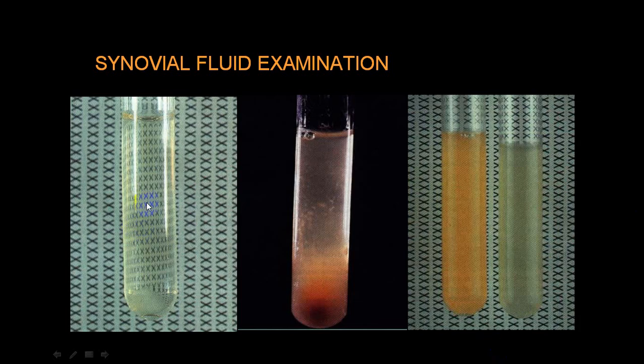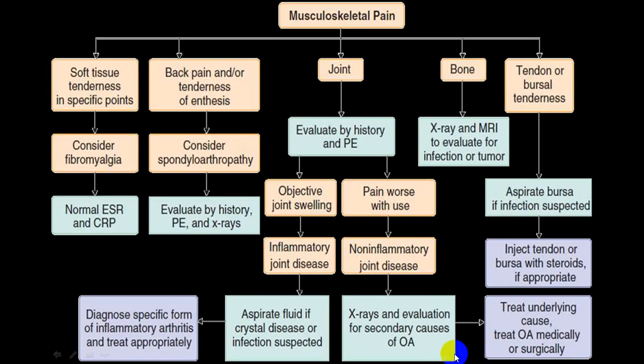This is normal. You can see the change in the color. Here a little amount of blood is present. This is the inflammatory variety. This is how you differentiate musculoskeletal pain. This is one chart which will show you how to differentiate musculoskeletal pain: this is a joint involvement, this is a bone involvement, this is a tendon involvement. So try to differentiate accordingly.